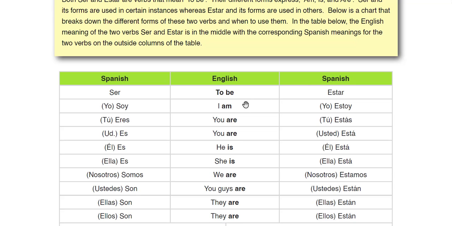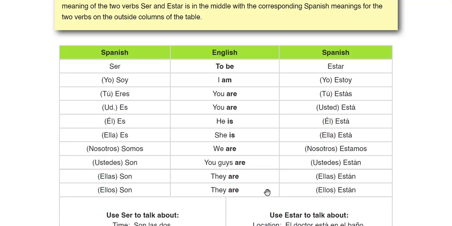Similarly, we have two ways of saying I am. We can say either yo estoy or yo soy. To say you are, we can say tú estás or tú eres, for the informal. To say you are formal, we could say usted está or usted es. To say he is, él está or él es. She is, ella está or ella es. We are, nosotros estamos or somos. You guys are, están or son. They are, están or son.